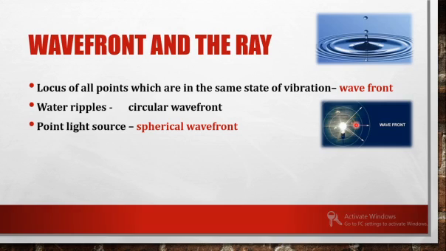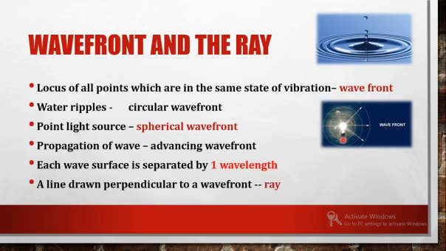Similarly, the light proceeding in this direction will cause a similar disturbance at this point also, and this will continue, and hence if you join those points we'll get a spherical wavefront. Because it is a three-dimensional case, we get a spherical wavefront, while on the surface we'll get a circular wavefront.